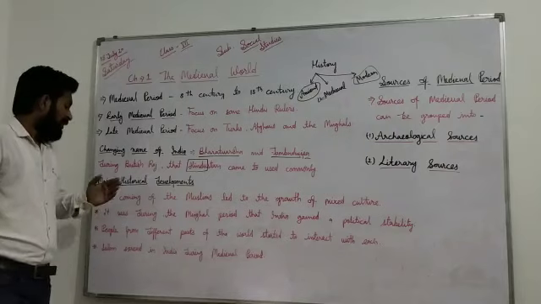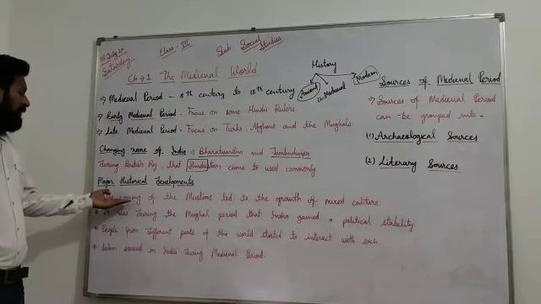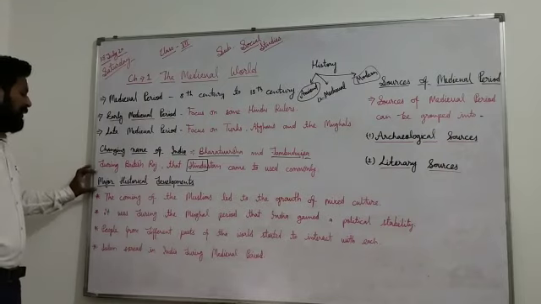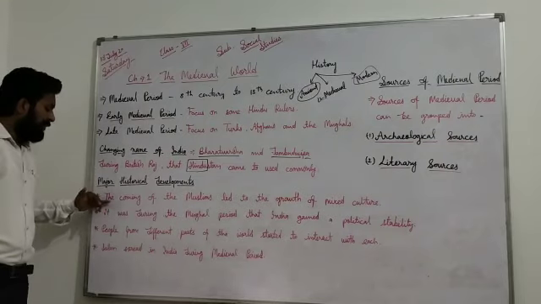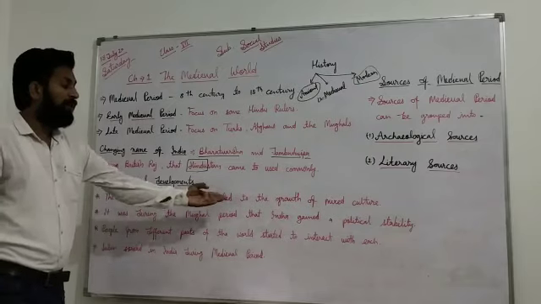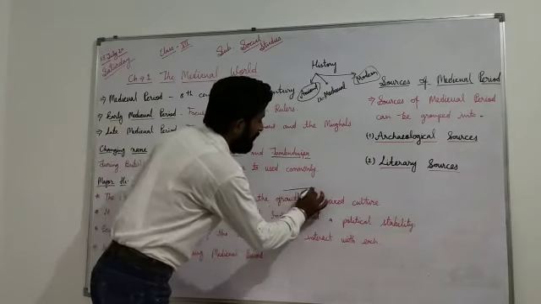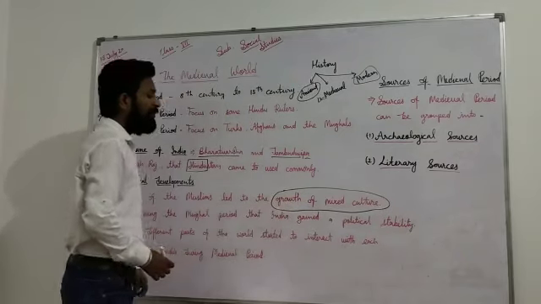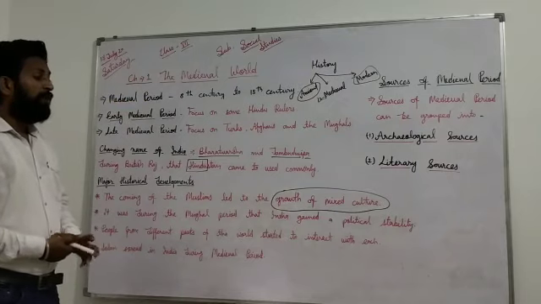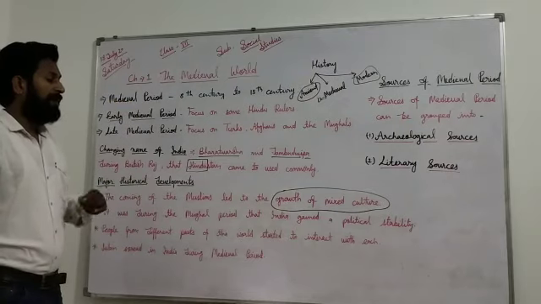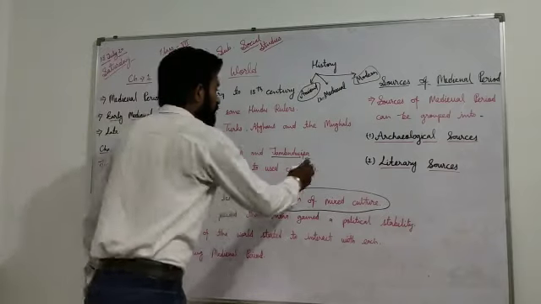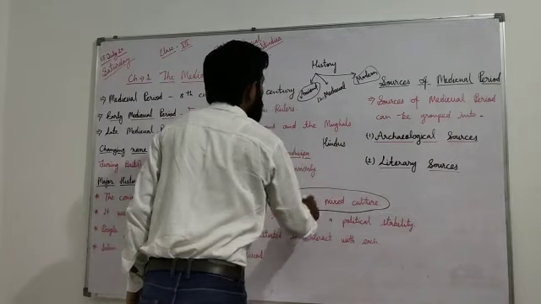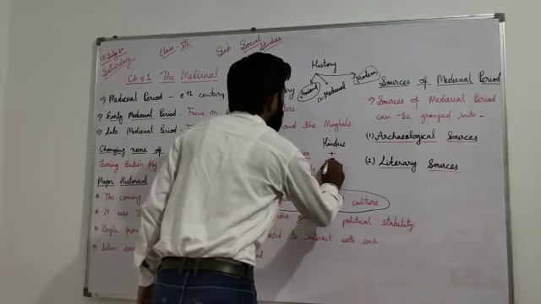We can say that the coming of the Muslims led to the growth of a mixed culture. Major historical developments, first point: the coming of the Muslims led to the growth of a mixed culture. In the medieval period, whenever Muslims came to India, the growth of a mixed culture was seen in our country, because Hindus were already there in our country and Muslims also came.